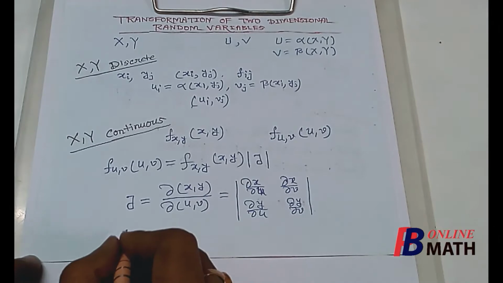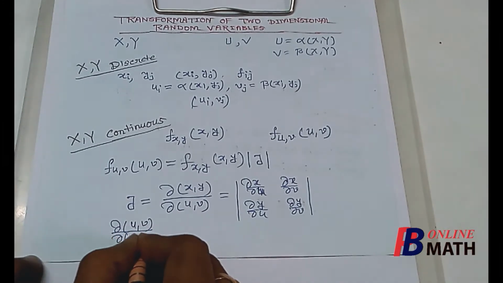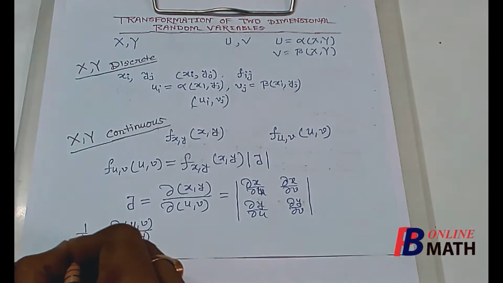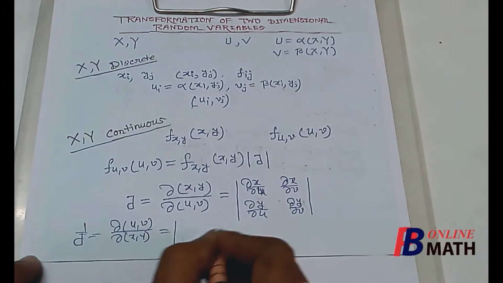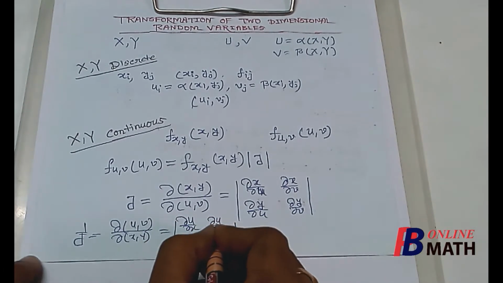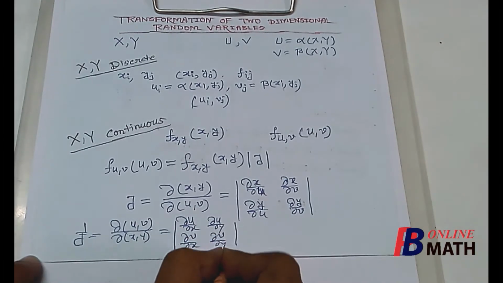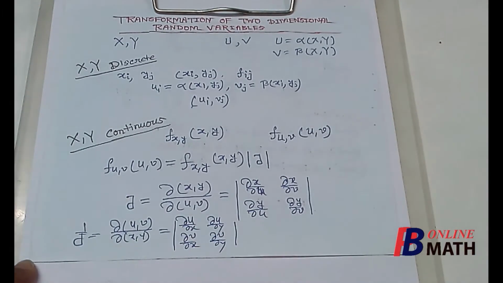Or sometimes we calculate del u comma v by del x comma y, that is 1 by j, and this is equal to the determinant of del u del x, del u del y, del v del x and del v del y. Now remember that this formula is applicable only if j, that means the Jacobian, keeps the same sign throughout the interval where x and y are defined.